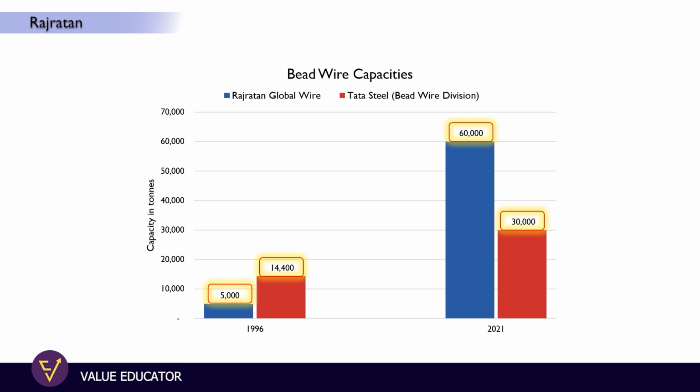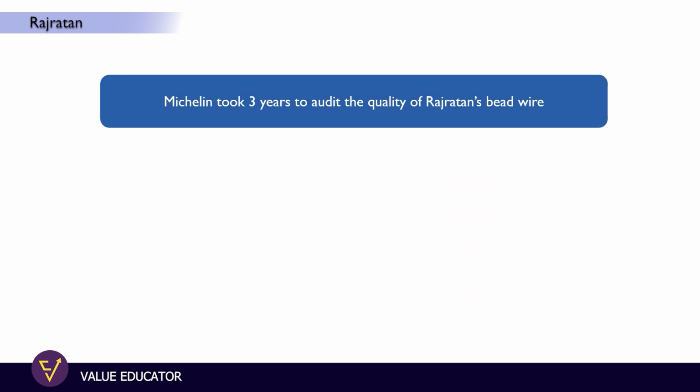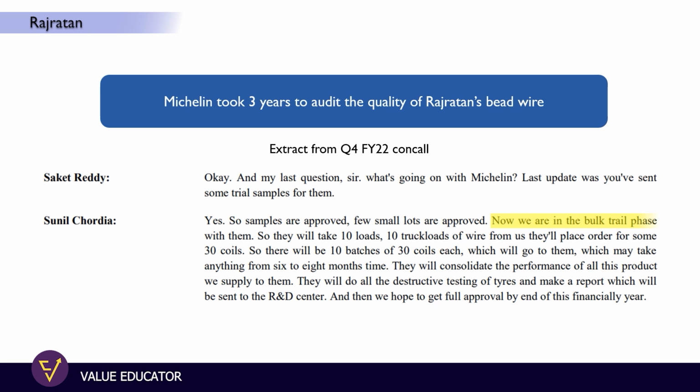Apart from that, one should understand that bead wires take a lot of time for customer approval. Rajratan Global Wire took around 3 years for approval from the customer, which was Michelin, a tire manufacturing company, and that's why customer approvals can be good entry barriers for this industry.